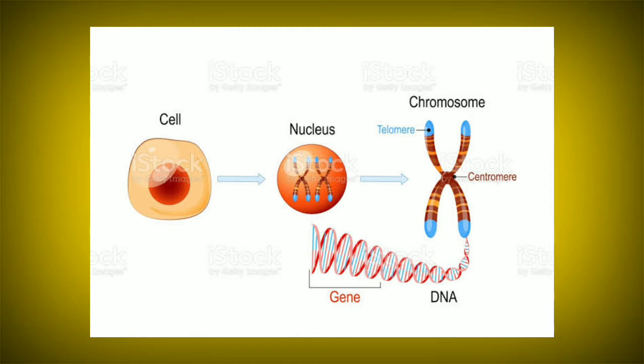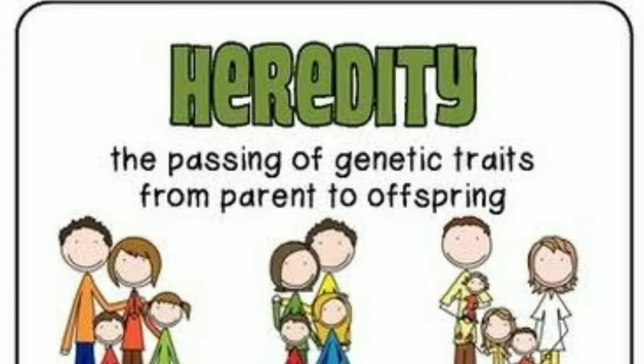So let's begin at first with the term heredity. Heredity means the transmission of characters from the parents to their offspring, and this transmission is called heredity. This heredity pattern is studied in a branch of biology which is called genetics. Now for the purpose of heredity, the nucleus plays a very important role.